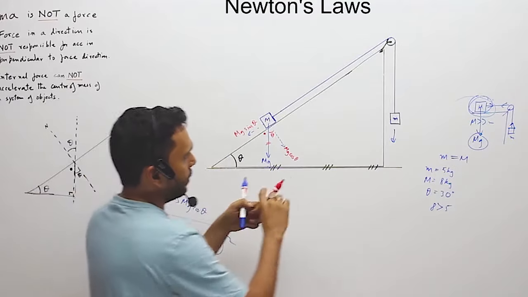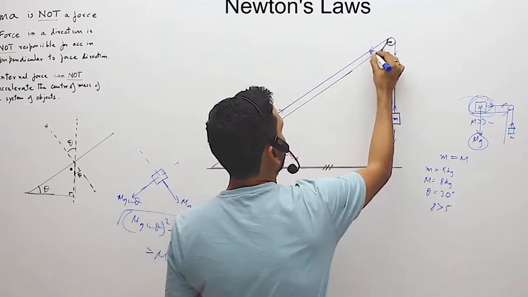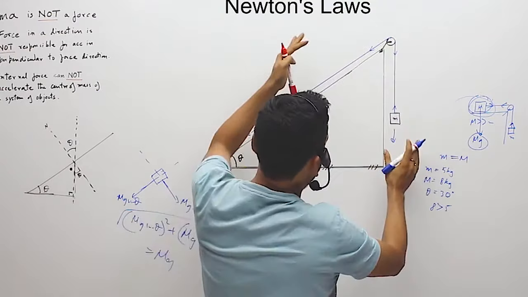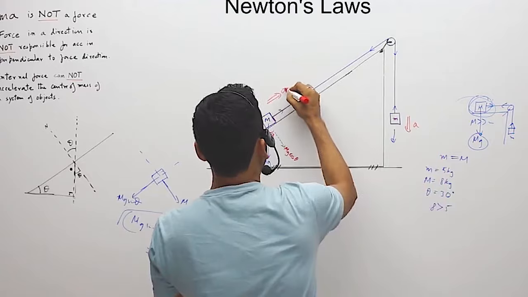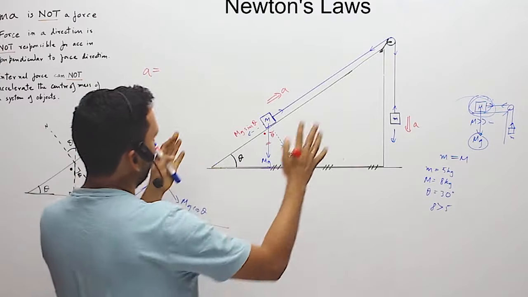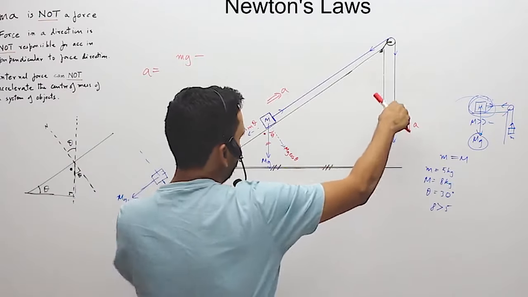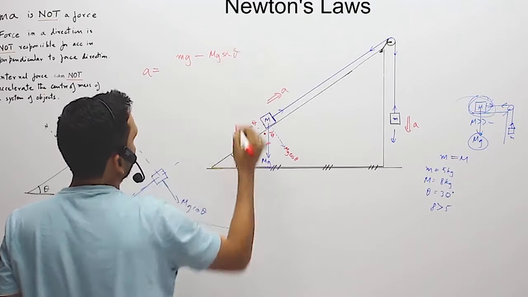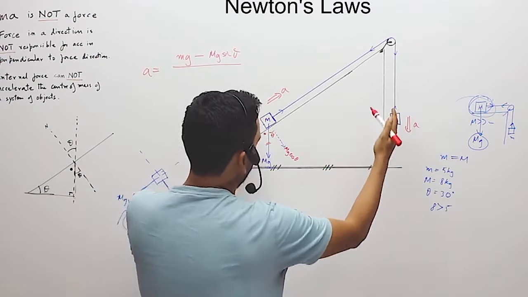So what's the situation over here? Let me just quickly make the equation for both ends. You can consider the whole thing as one system, and since the body is going with acceleration A, this one down and this one with A that side, I can quickly write down that the acceleration A will be equal to the net force. What is the net force? That is mg from this end pulling down, and this end pulling this way with mg sin theta. So that's the net force divided by the total mass. How much mass is being pulled? Both masses, m plus m.